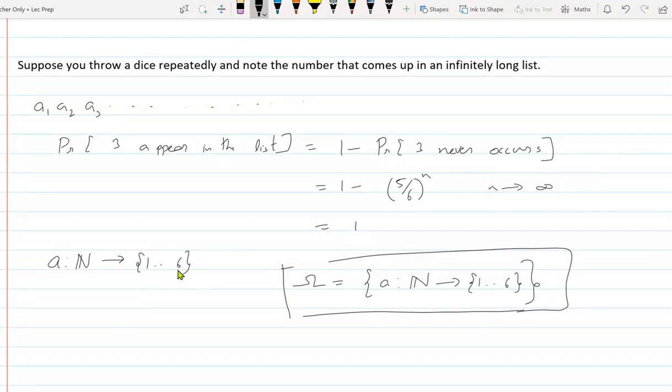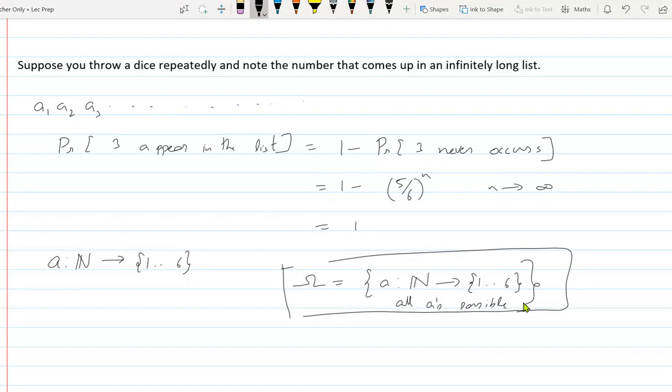With the domain natural numbers, range 1 to 6. Yes, sir. So if you give me a different function, you will get a different element of the sample space. The set of all such functions is your sample space.